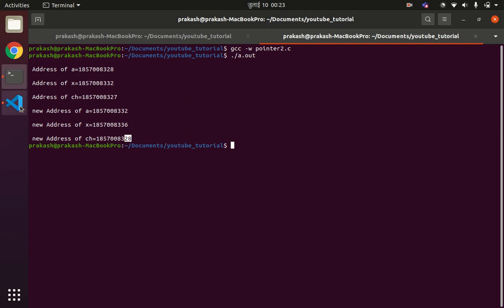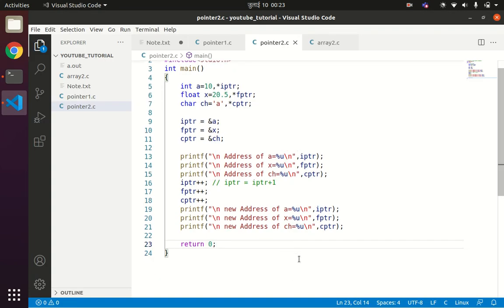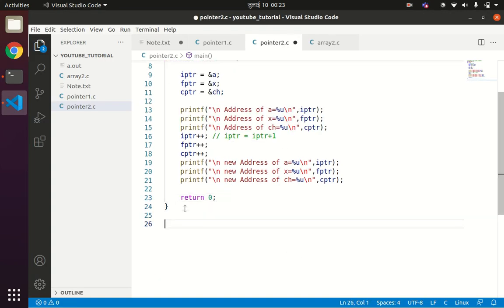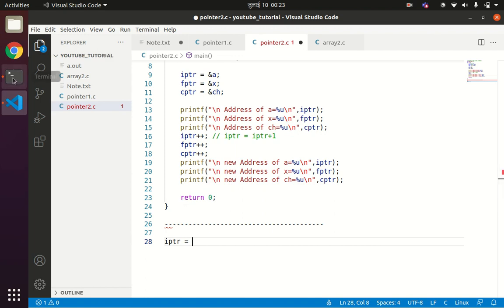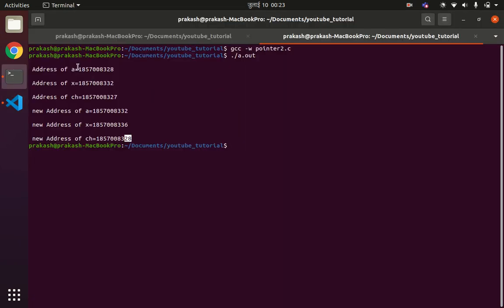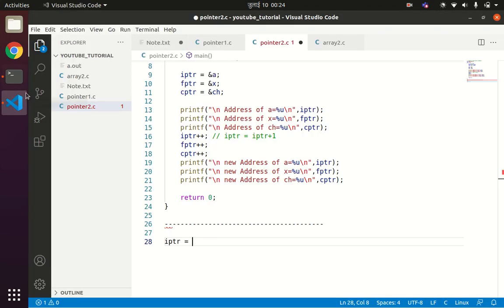So again I will explain all this concept here. See, suppose the initial value of iptr, we will take a simple value, 100, is the initial value of IPTR.